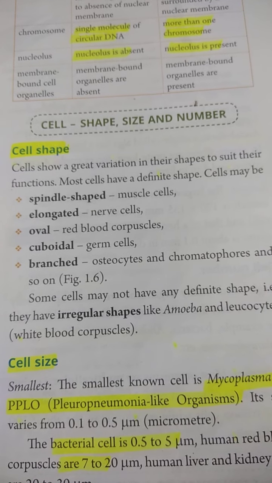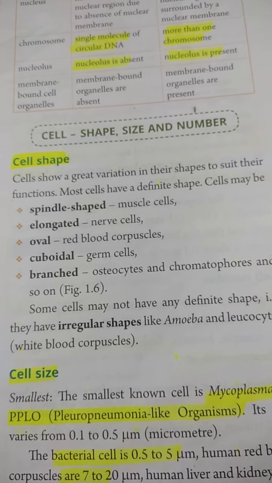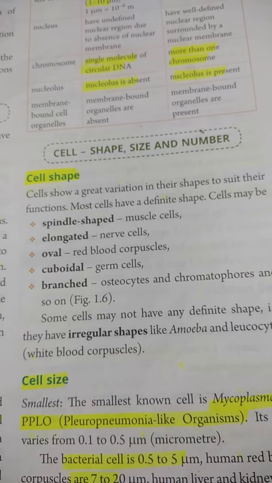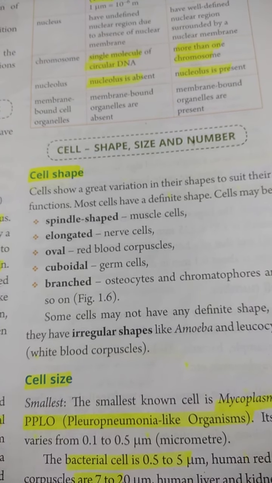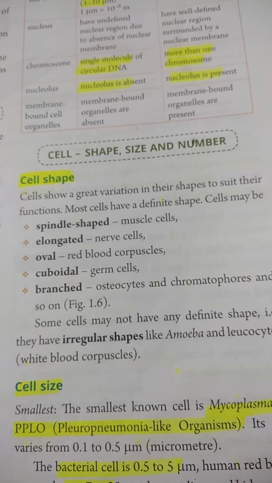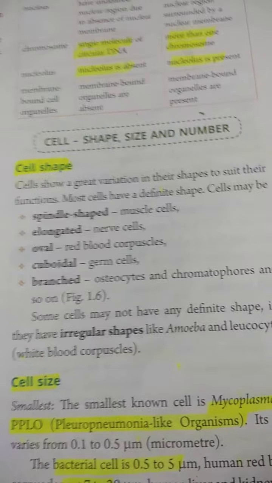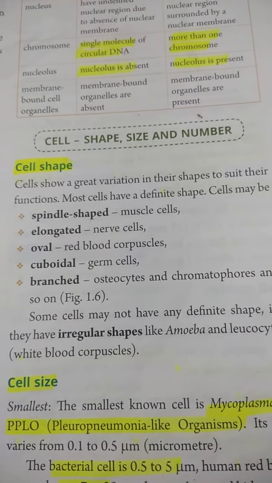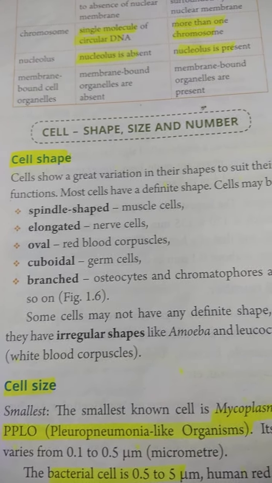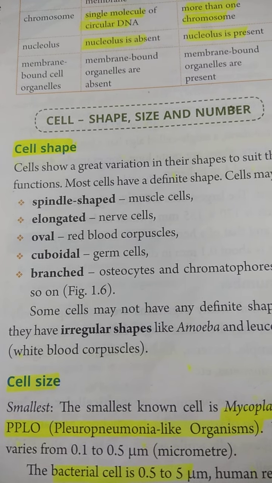So let's start with cell shape. If we see, there is a great variation in the shape of cells, according to their function, so that they can perform the function in a proper and easier way. The shape helps in the functioning, which makes the function easy, like the spindle shape. This shape you find in the muscle cell, so that it is helpful in contraction and relaxation.